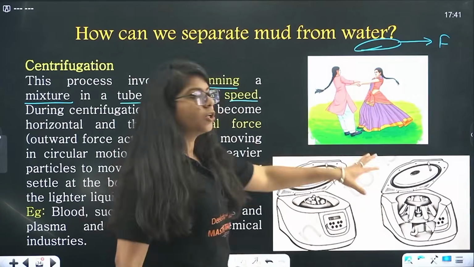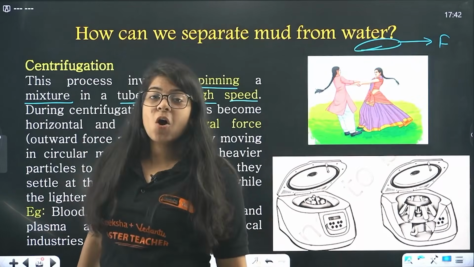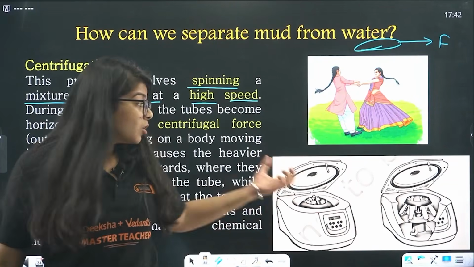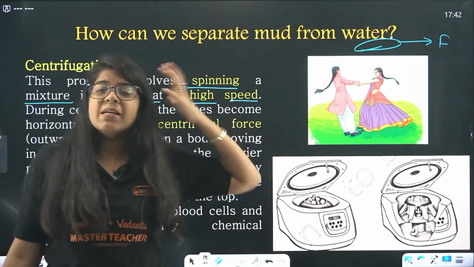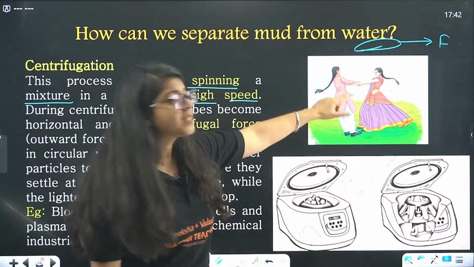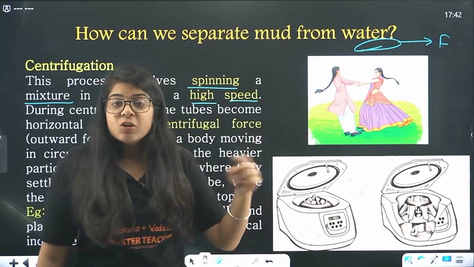Now you put a solution in this, and when you cover it and press on, you will see that it starts rotating. You won't see it from outside, but it starts rotating at such a massive speed that it resembles this motion. It's rotating in a circular motion.